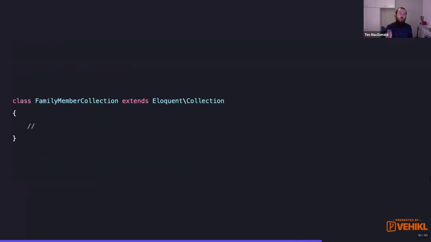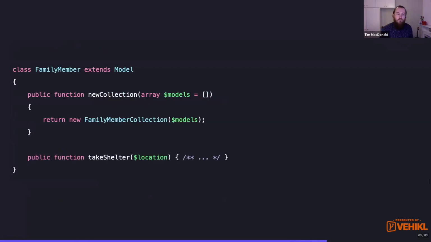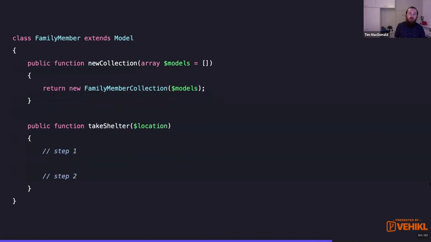So what if we created our own version of the Eloquent collection specifically for family members? Just like the Eloquent collection is a specific version of the base support collection. Well, then what we could do is, instead of returning the Eloquent collection, we could return our dedicated family member collection from this model. So whenever we get a collection of family members from the database, we're actually going to be working with this new family member collection class.